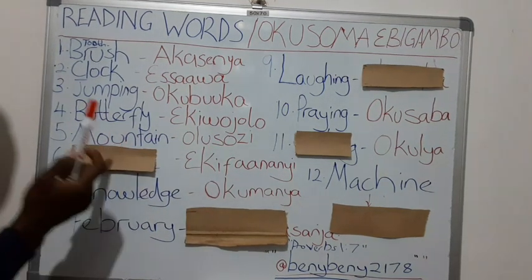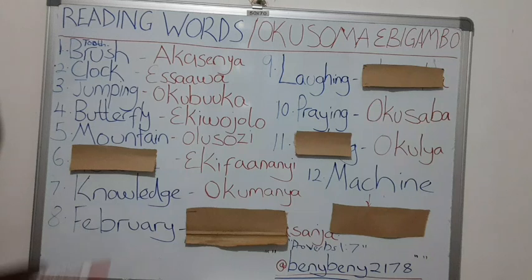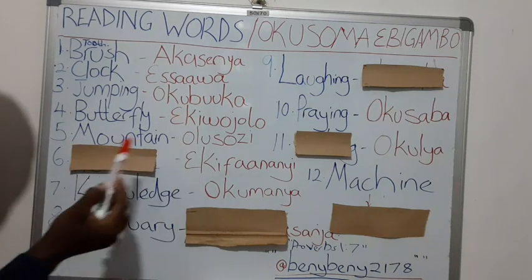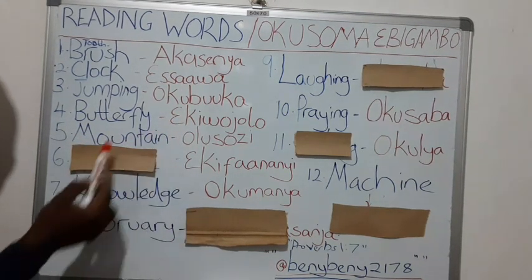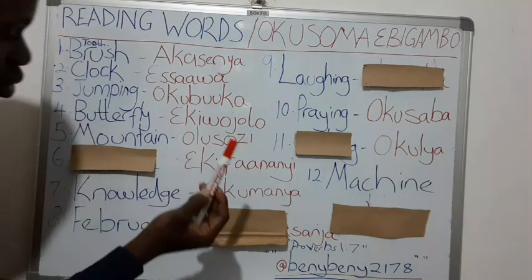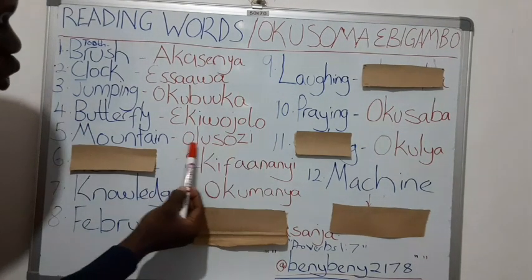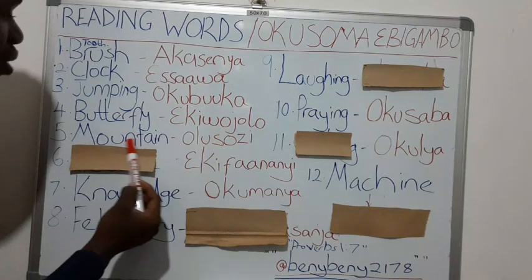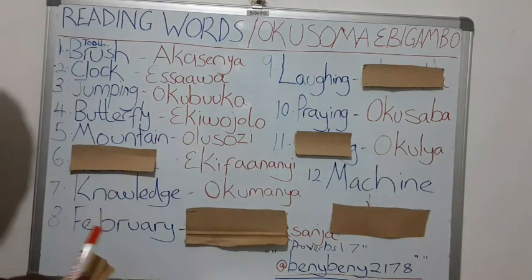Can you read for me this word? Mountain. Mountain in Luganda is good. Olusozi. Olusozi. Mountain. Olusozi. Okay, what about this one?